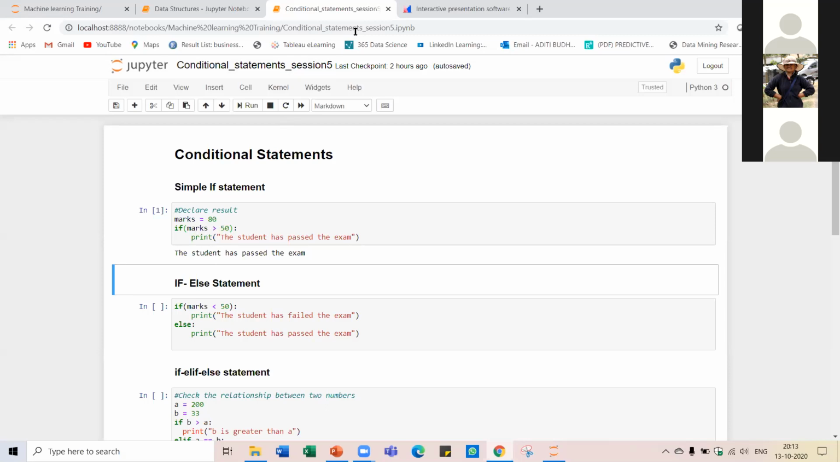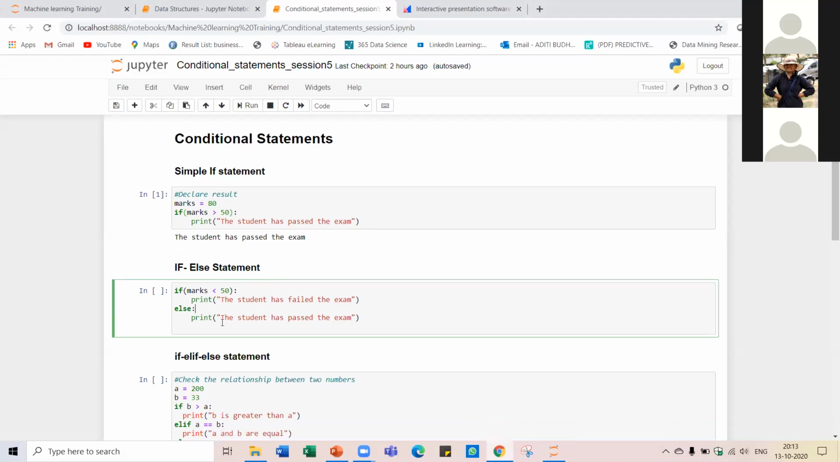Are we clear on this? Okay. Right, so the if condition is used when you just want to execute something when that condition is true. But many a time you would also want to do something in case that condition is not true. We can do that by using the if else statement, right?